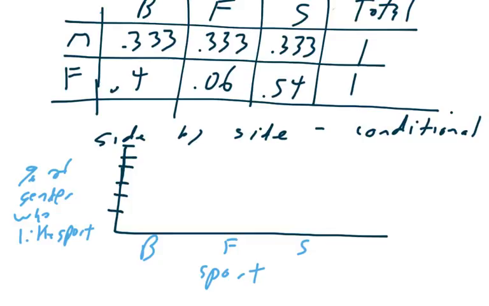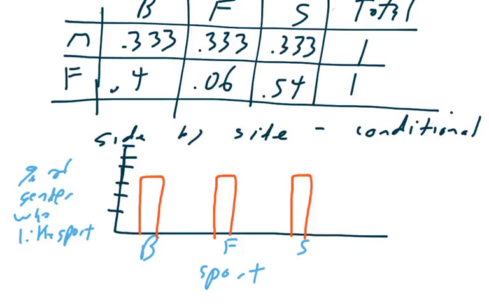And so let's do up to 33%, 33%, and 33%. Sorry about that, just disappeared on me. And then for the females, we'll do those in green.